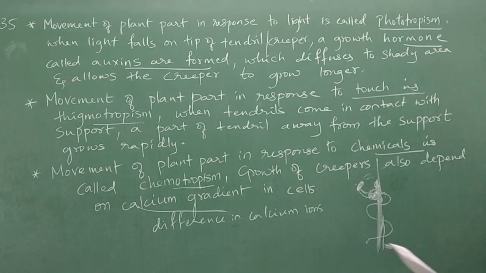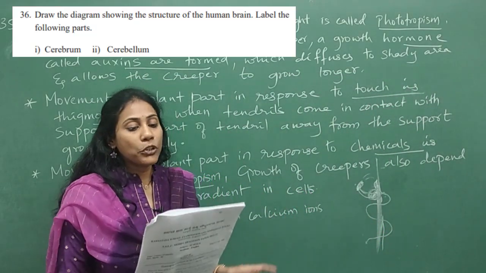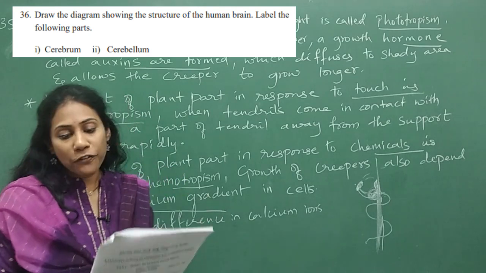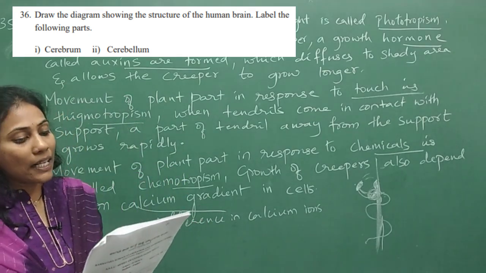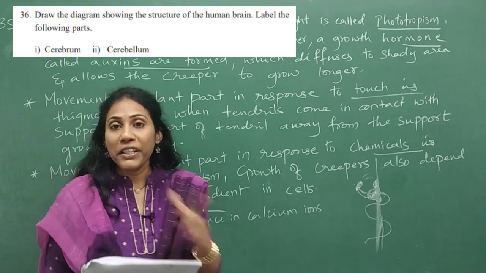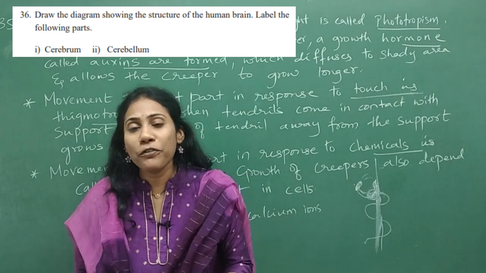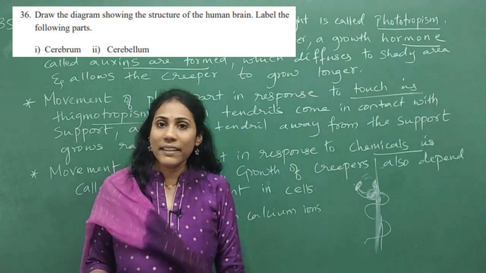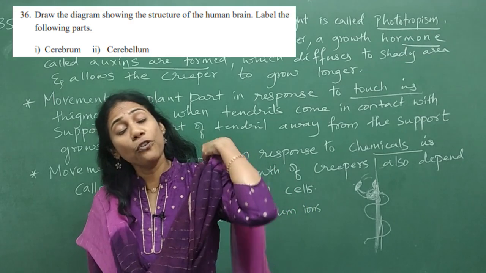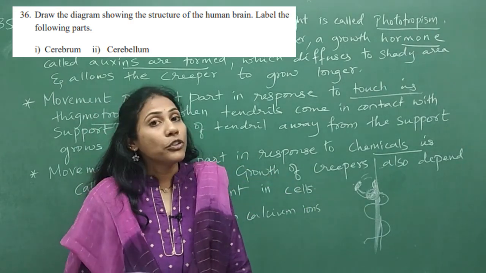Fine. Now the next question, number 36, it's a diagram. Draw the diagram showing the structure of the human brain. Label the following parts: cerebrum and cerebellum. The human brain is very, very important, guys. Definitely one question may come from the human brain concept, either a diagram or they may ask you the functions of different parts. Here they have asked you to draw the diagram.